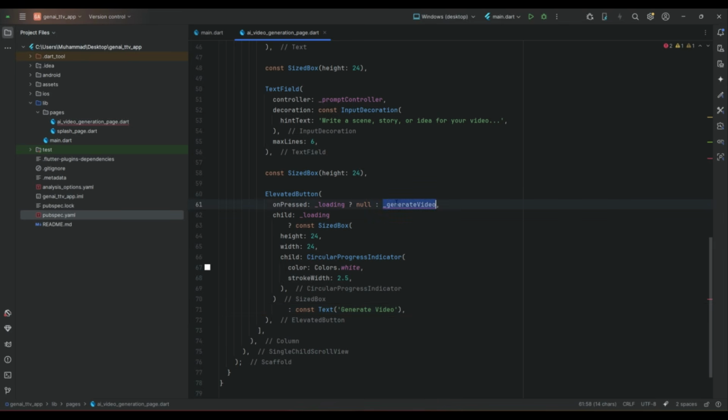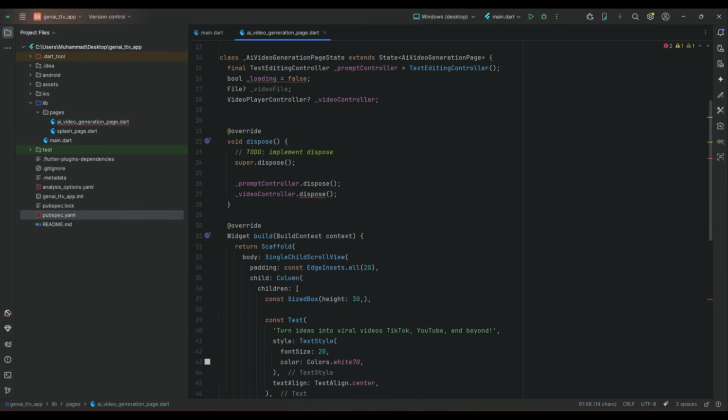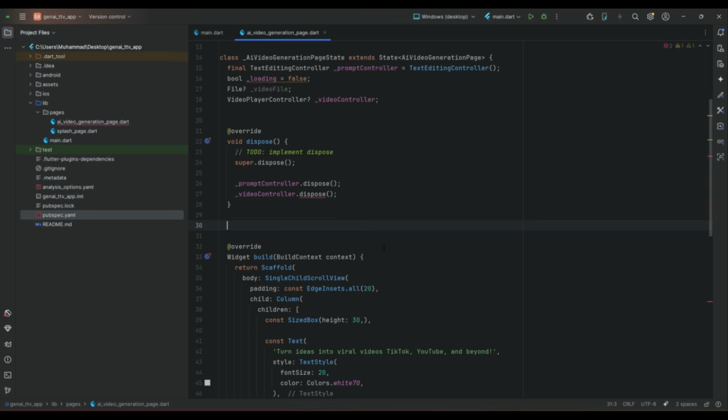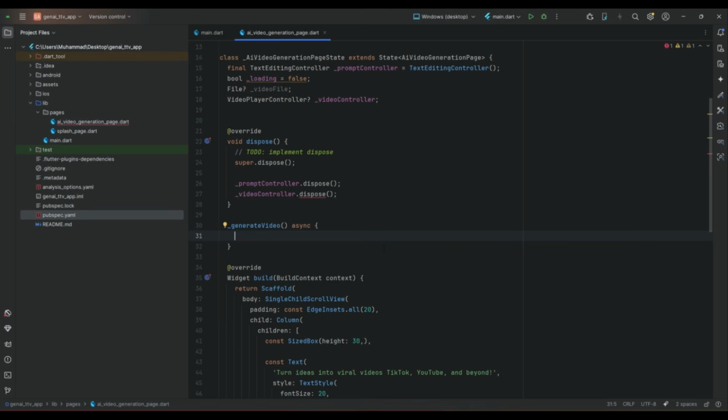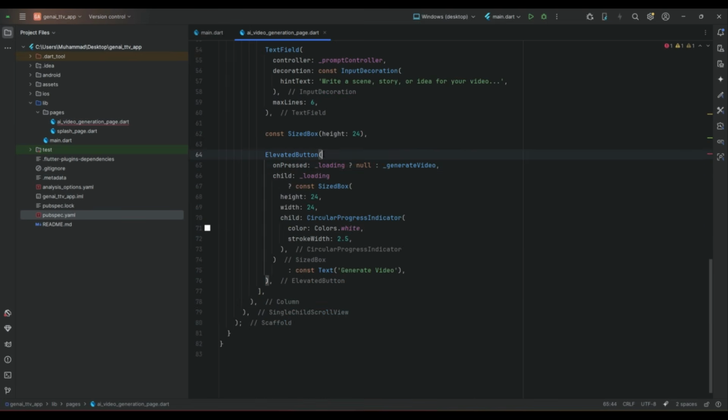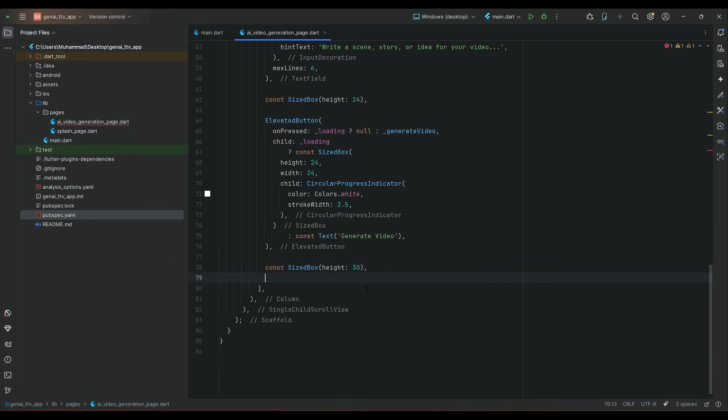So let's implement this function above here. For now, we will just leave it empty, like an empty function, and we will implement it in the next video. So anyways, now after this elevated button, we display a size box. So based on the if condition, now we will display basically the video player if we have the video.